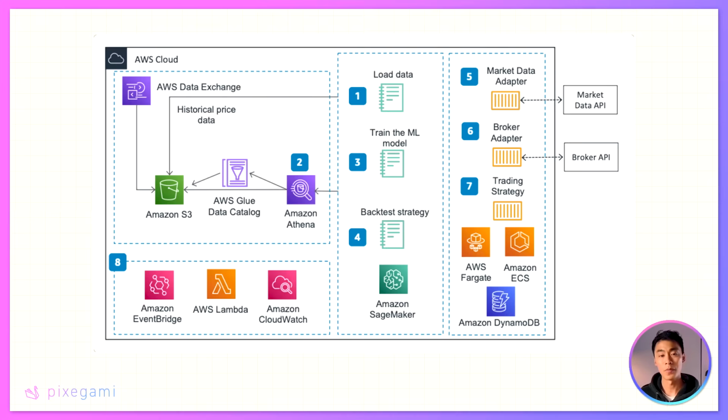Here's another example. This is a diagram for an AI stock trading agent. Again, you might already start to recognize some of the basic components like this S3 bucket for storage, DynamoDB tables, and Lambda functions. You also have more exotic components here like SageMaker that will train and run the AI models on the data. That's going to be all for today.